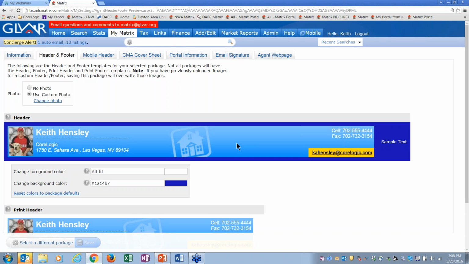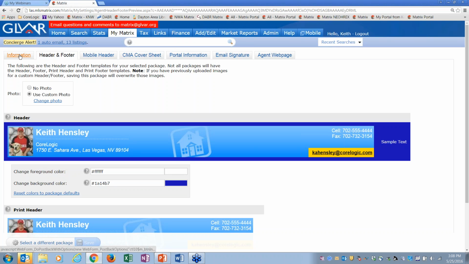So when you email listings to clients, very similar to what we had in Fusion, we had a client gateway, and it had branding, your picture if you had it on there, your phone number and stuff on there. Well, in MLX or in Matrix, we're going to have something very similar to that, and it's using your banner. And see, there's my address. So some people want to have their address show up on here, and that's where I did.